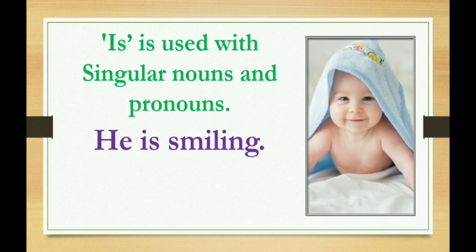Is is used with singular pronoun or nouns, like he is smiling. The boy is smiling. When I use the boy or the girl or the child, then it becomes a noun. And when I am using he, it becomes a pronoun. When we are talking about a singular noun or pronoun, then we use is.